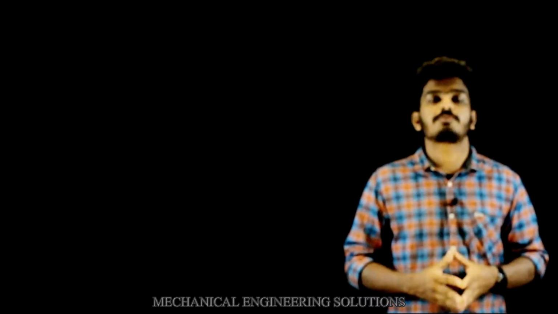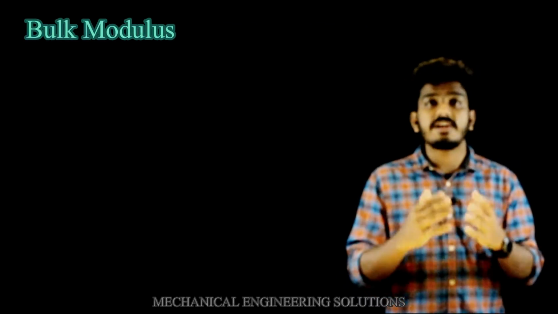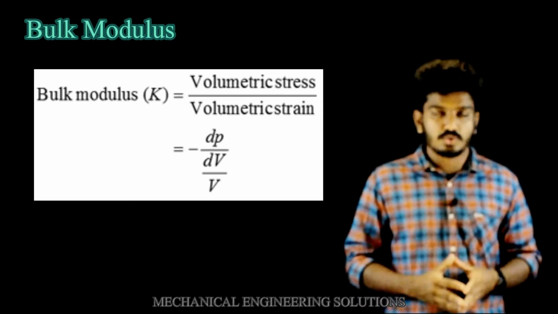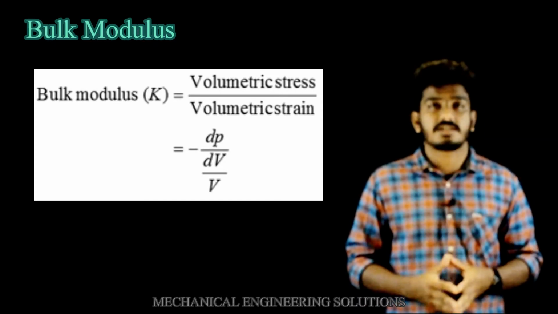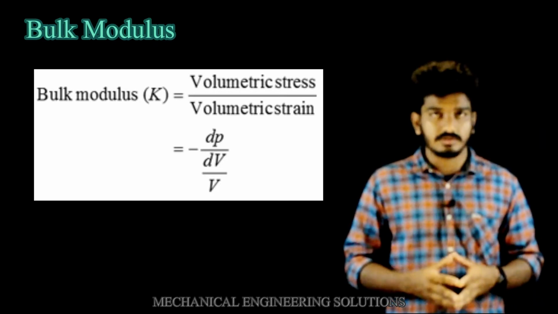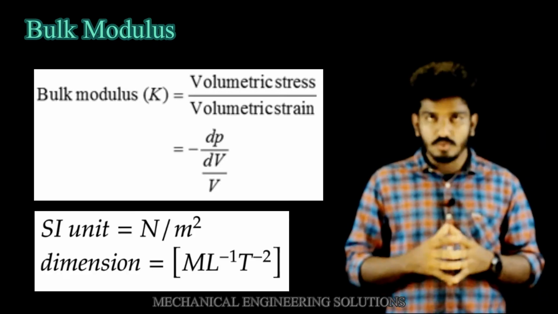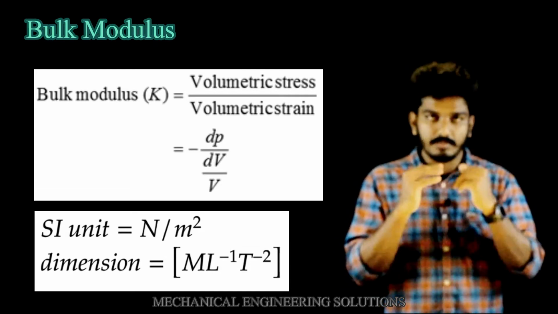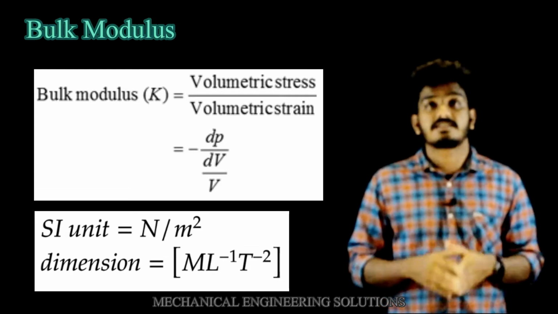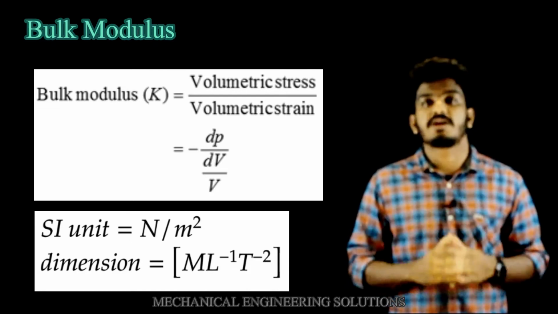Now we can go to the next property, bulk modulus. It is defined as the ratio of volumetric stress to the volumetric strain. It considers the effect of change in pressure on volume at a constant temperature. Since strain has no units, bulk modulus has the same unit as stress, that is Newton per meter square. And the dimension is M L raised to minus 1 T raised to minus 2.